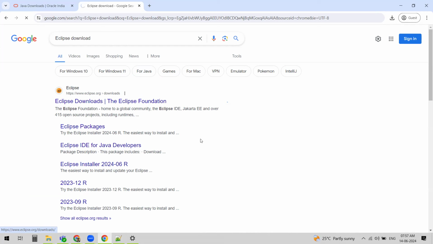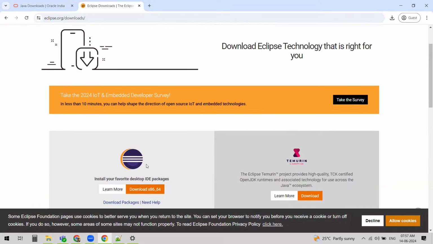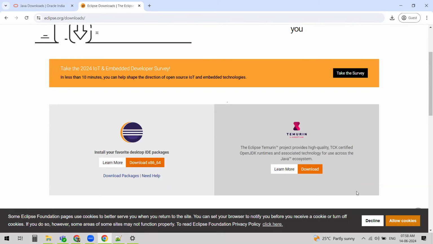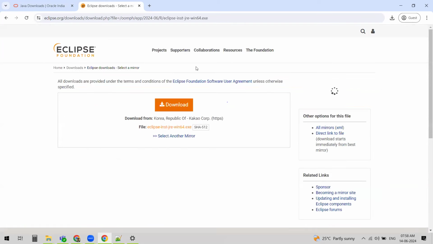It will automatically detect your operating system and suggest the download exe on the left. If you are a Mac user, by default it identifies your operating system and gives you the corresponding download file. Just click on install for desktop IDE packages, and then click on download x86_64.